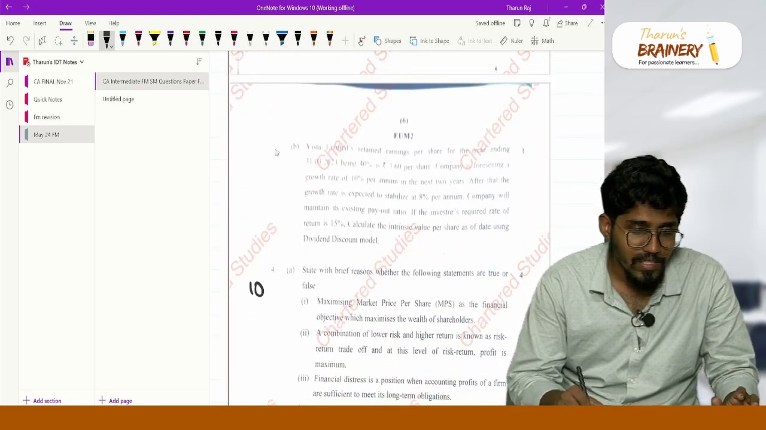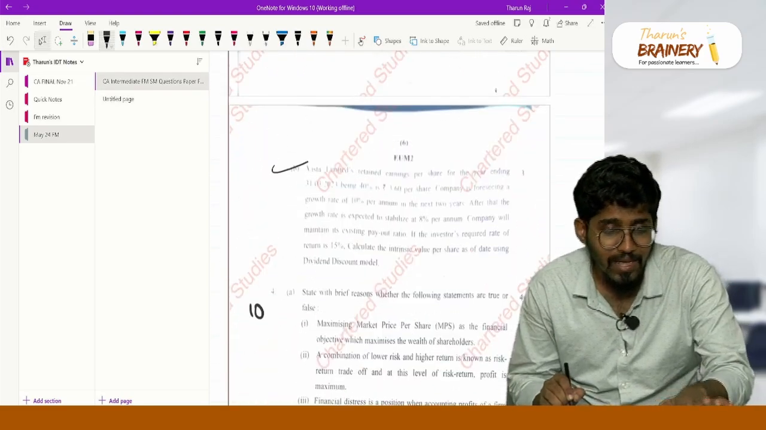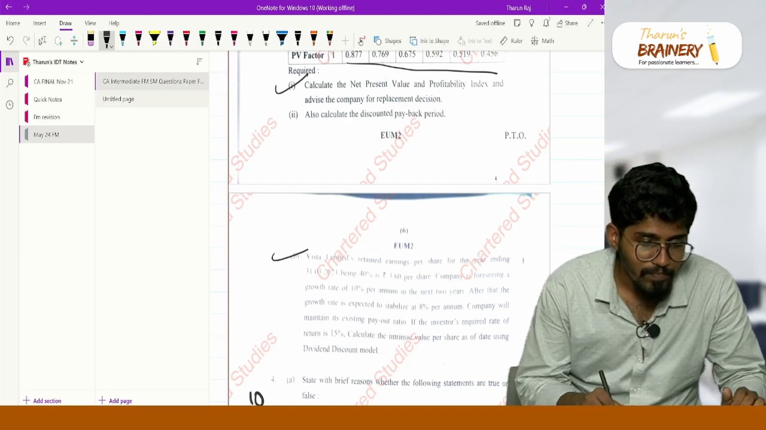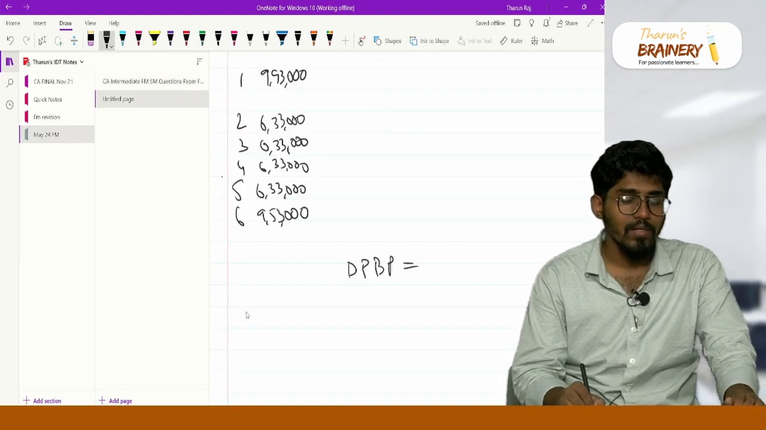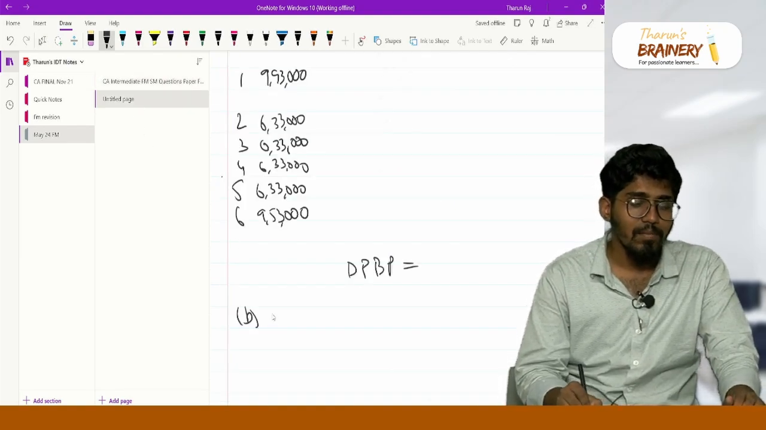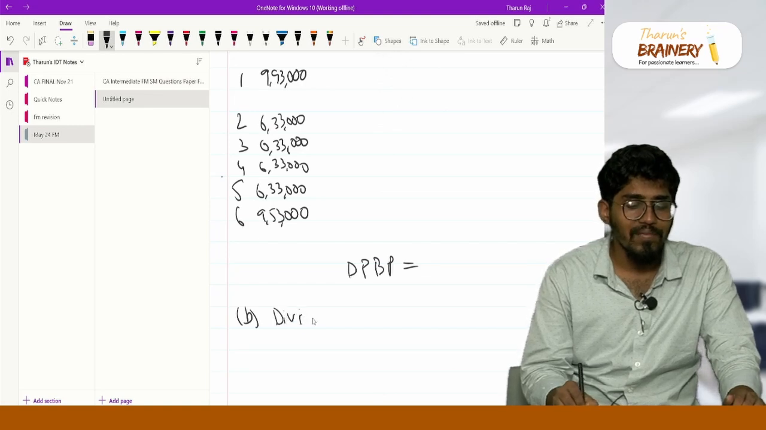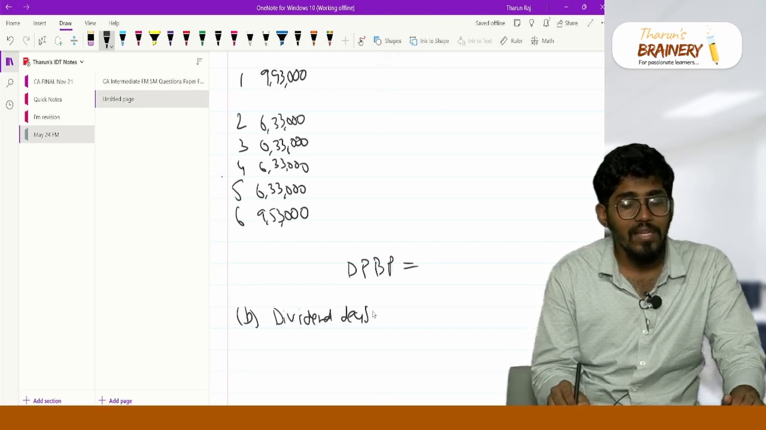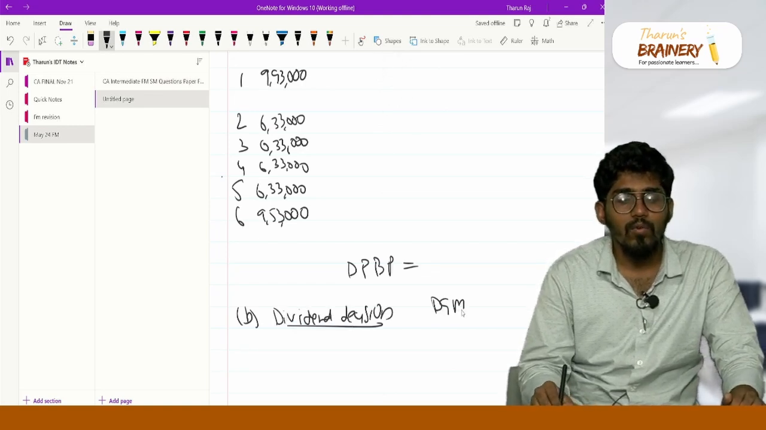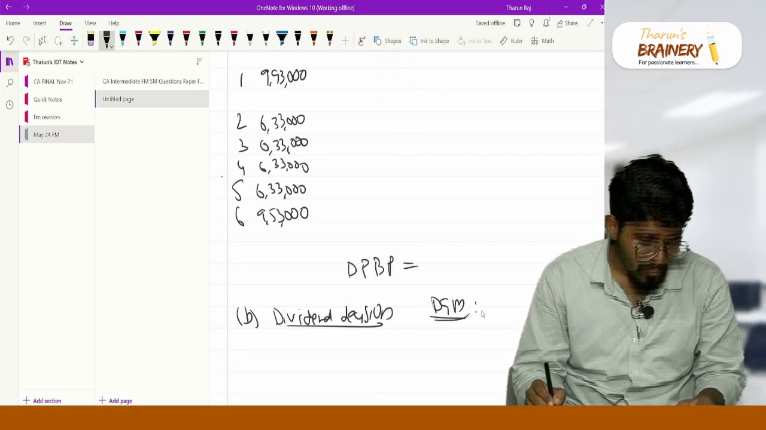Next one, last question. This is theory. Last question, B. B is nothing but the dividend growth model. From dividend decision they have asked a question, and that too on the dividend growth model.